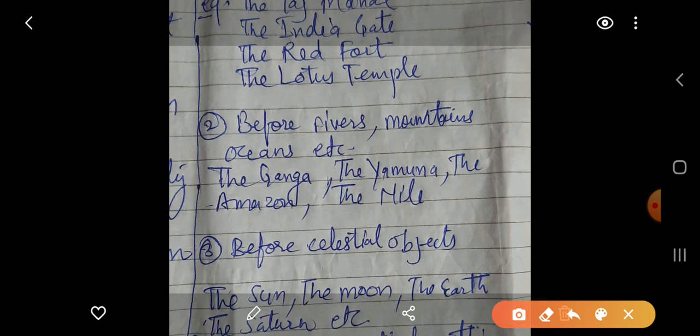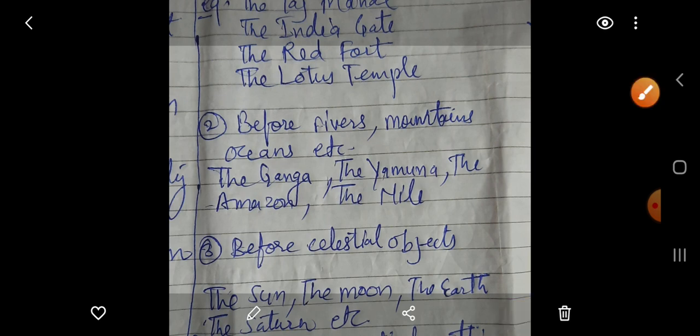You know about the oceans. And mountains like the Himalayas, the Alps, and the Aravallis. So these are the mountains and oceans and rivers.